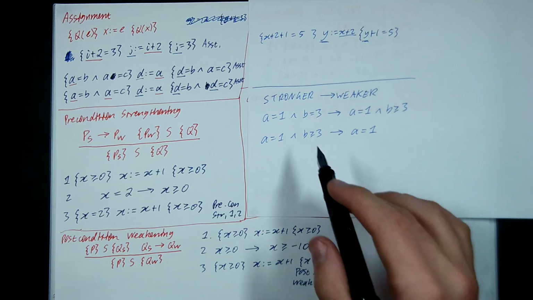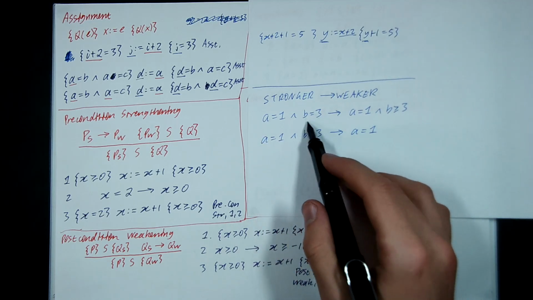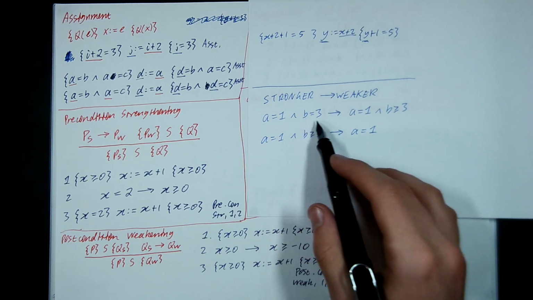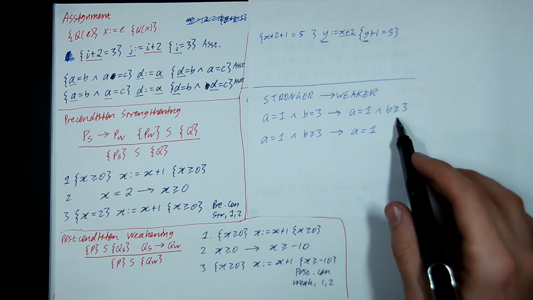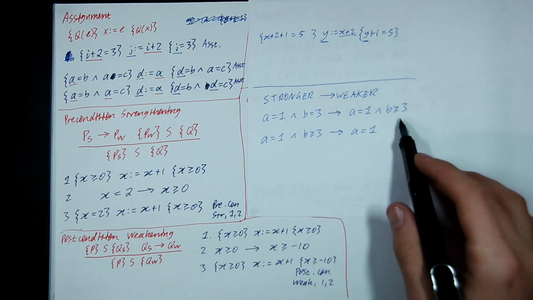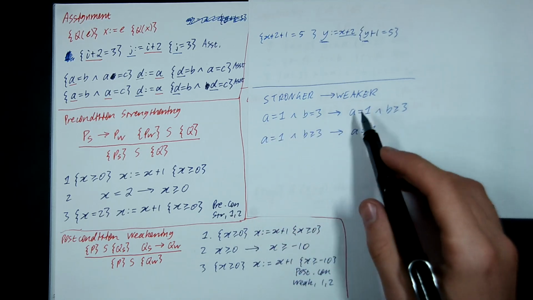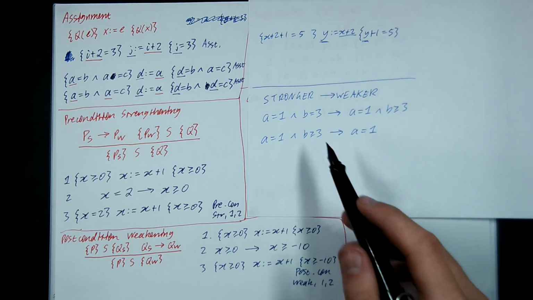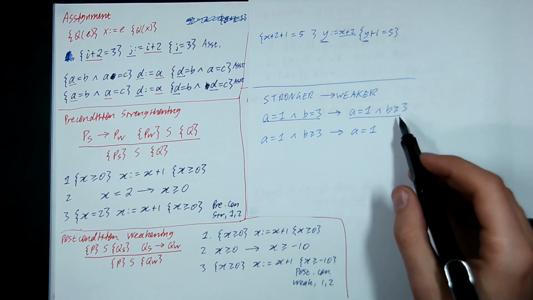So, for example, if I have this statement A is equal to 1 and B is equal to 3, that's more information, that's more restrictive than knowing that A is equal to 1 and B is 3 or greater. Because if you assume the left-hand side, you can then derive the right-hand side, right? If B is equal to 3, then certainly 3 is greater than or equal to 3. So this statement here is the stronger statement, this statement here is the weaker statement.